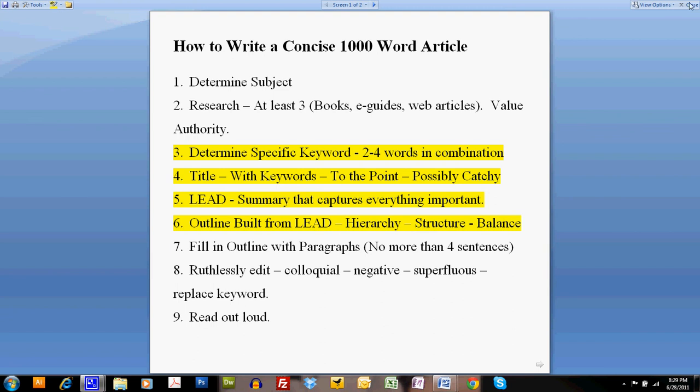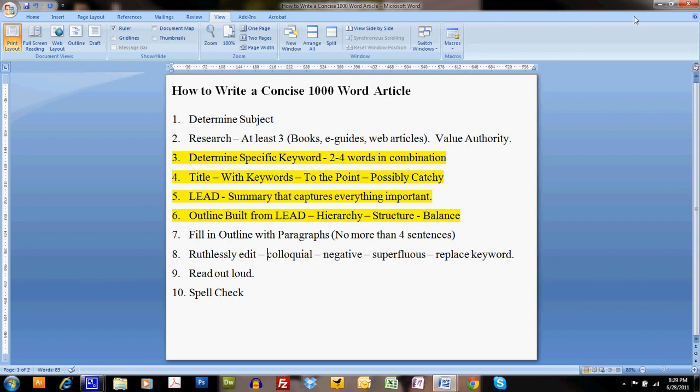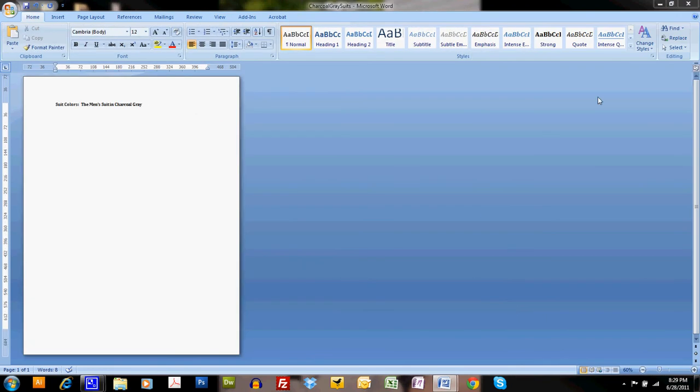So let's go ahead and we're going to view a quick one of these being put together. All right, so we see we've got the title here, Suit Colors, the men's suit in charcoal gray. So then when we start doing a little bit of formatting, we create the outline. The formality of a charcoal suit, construction of a charcoal suit, fitting the charcoal gray suit, matching charcoal gray suits, the final analysis. All right, and we could, at this point, go ahead and write a lead summary.